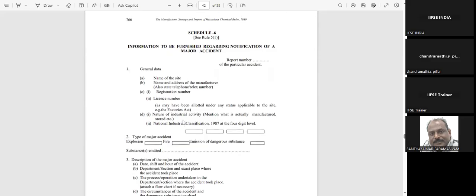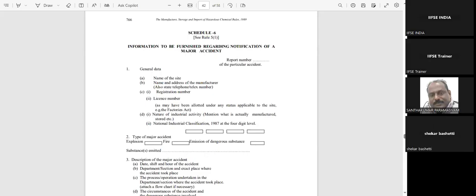Then schedule number 6, it is the information to be furnished regarding the notification of major accidents. So if any major accident happens, based on this schedule, we have to give information to the authority, like how we have Form 18 in the Factories Act, notification of accident. So here, in case of any major accident, in this form we have to submit the details.